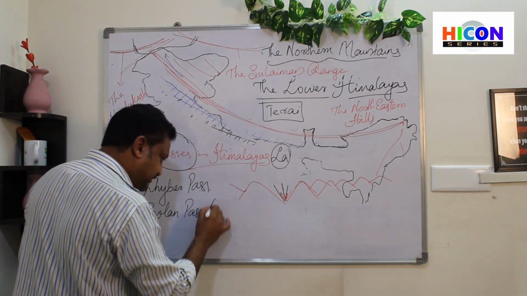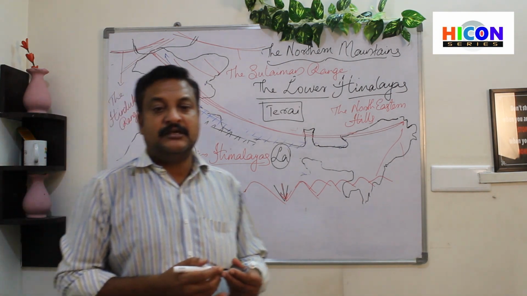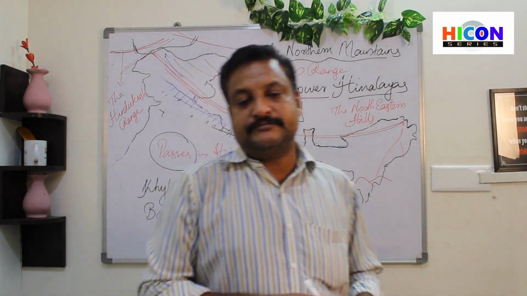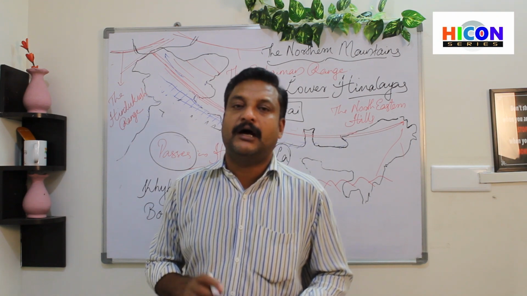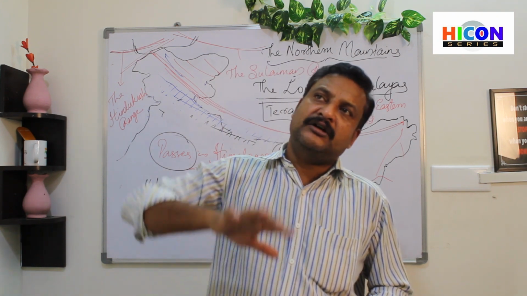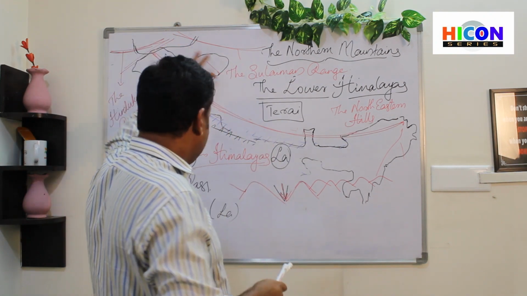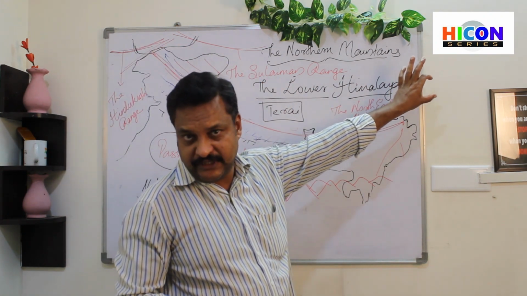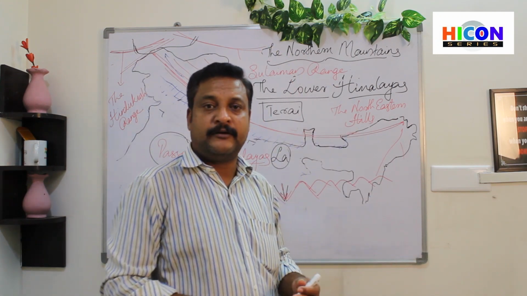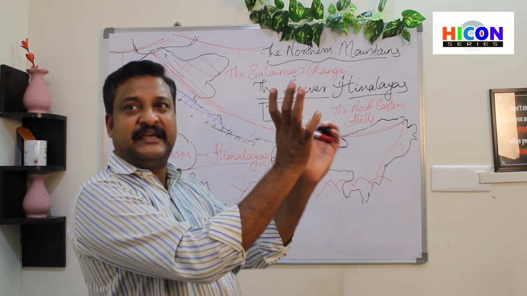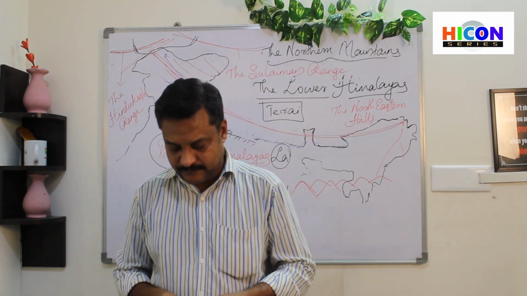Bolan Pass, or we can say Bolan La, because La means pass. Then Shipkila, Nathula, Bomdila. So there are around 6 or 7 different passes throughout the greater Himalayas or the Himadris, through where transportation is possible. Right? So these are some specific areas through where we can make transportation possible.